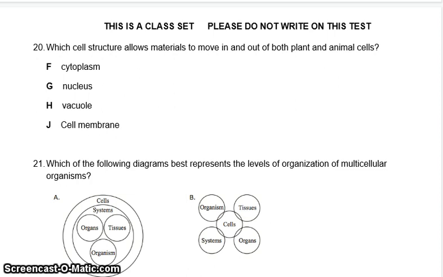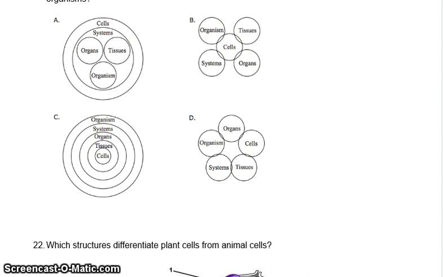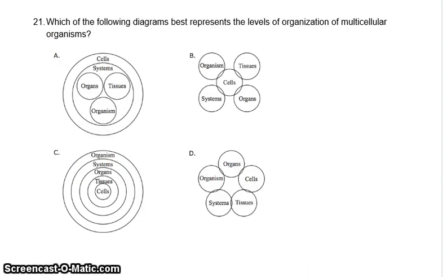20. Which cell structure allows materials to move in and out of both plant and animal cells? F. Cytoplasm. G. Nucleus. H. Vacuole. J. Cell membrane. 21. Which of the following diagrams best represents the levels of organization of multicellular organisms? Which one shows the levels of organization?